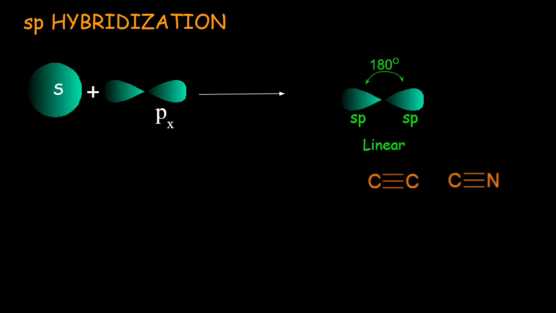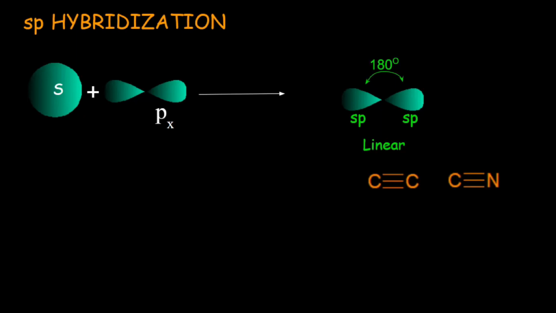Now let's discuss sp hybridization, which involves the mixing up of 1s and 1p orbital. As two orbitals are involved in hybridization, the resulting orbitals would be 2 in number, and both orbitals are sp in nature, containing 50% s and 50% p character. The bond angle between two sp hybridized orbitals is 180 degree. The geometry of the molecule would be linear if it contains sp hybridization. The functional groups involving sp hybridization are alkynes and nitriles.